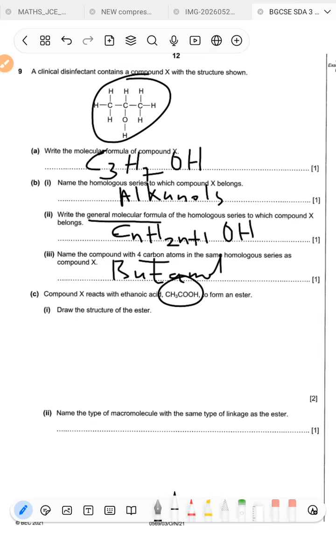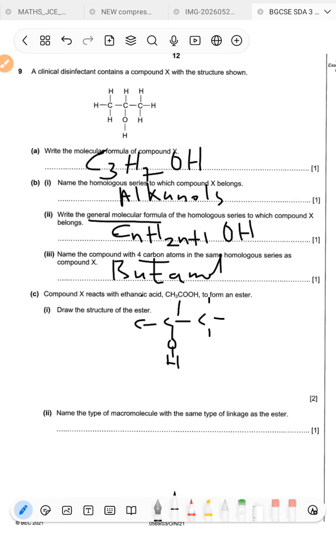Let's quickly do that here. I need to clear the space first. So let's say C, OH. Let's put the placeholders for our hydrogens. Of course, you are not allowed to write it the way I'm doing.